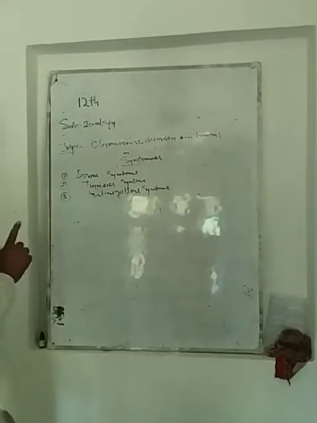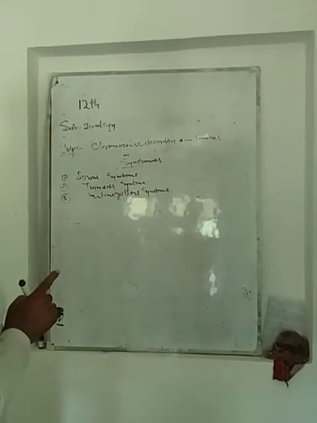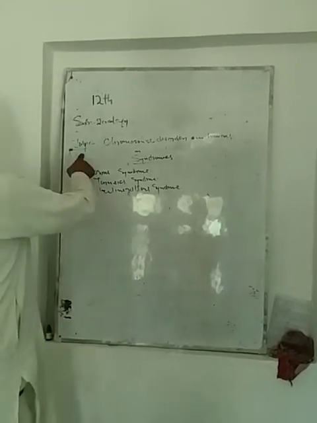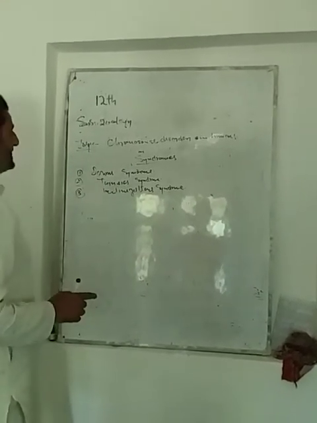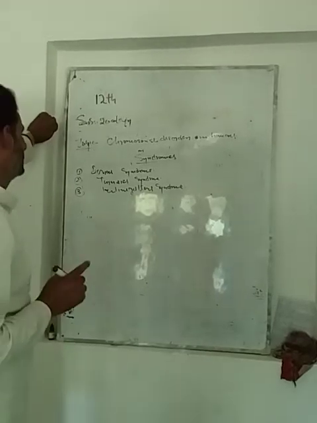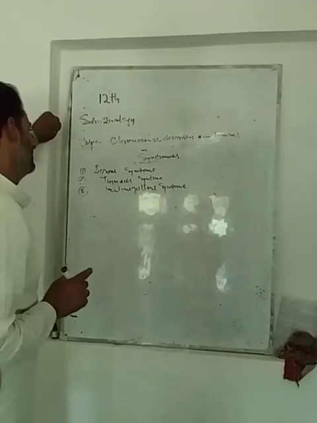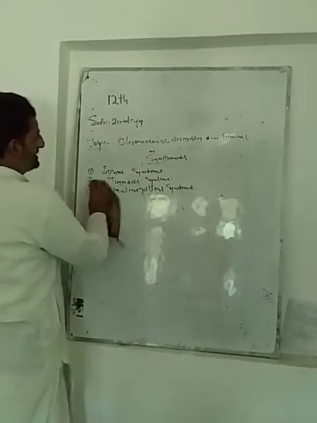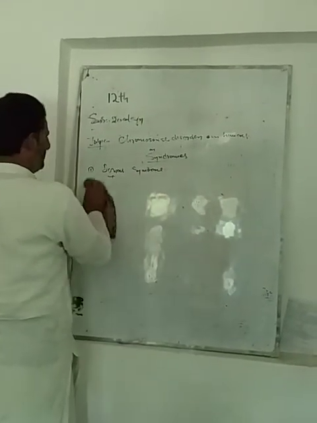Our topic is chromosomal disorders in humans, or in other words, we call it syndromes. Now, there are three types of disorders. Down syndrome is one of the disorders, then Turner syndrome, and Klinefelter syndrome. Now, dear students, today we discuss what is Down syndrome.